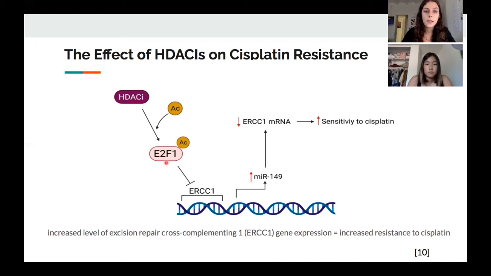MIR149s have a high affinity for specific regions of mRNA where they're able to inhibit translation or even prompt mRNA degradation. The specific mRNA target regions of MIR149 regulate numerous cell processes that relate to cell differentiation, apoptosis, in addition to drug resistance.